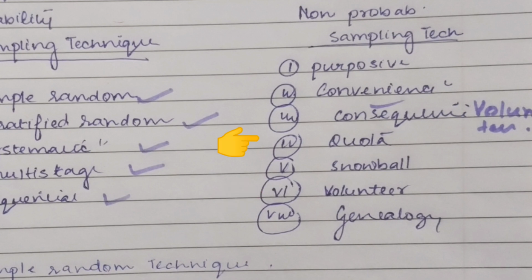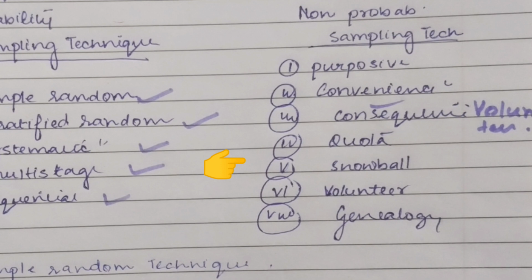Next is quota sampling. Quota also means stratified, in the sense of age, gender, education, race, religion, socio-economic status, but with equal representation of subjects from each of the quotas, from each of the levels. Equal representation should be there, which is named quota sampling. Next is snowball sampling.